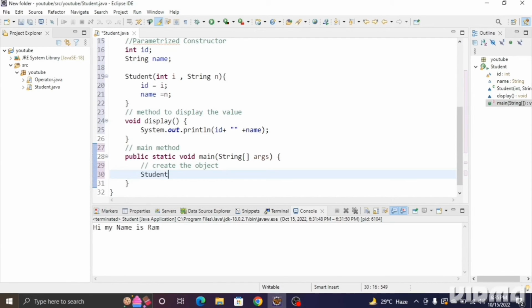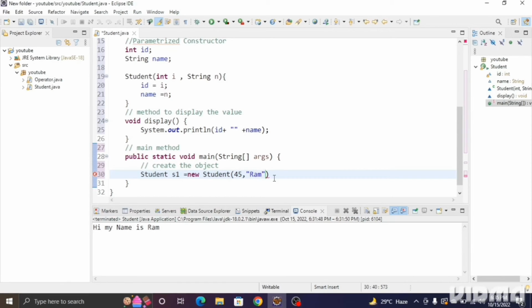So I'll write student s1. S1 is the object name for student 1, and we'll write new keyword, which is used to create the object. We'll write now the constructor, that is Student. Understood? And inside the Student we'll pass the values, that is the id and the name. For id I'll write 45, and for the name I'll write ram.